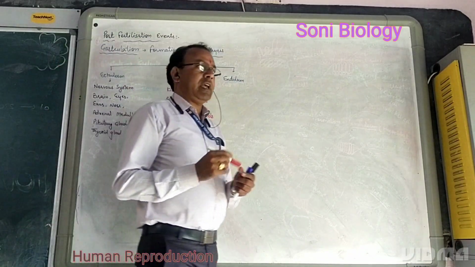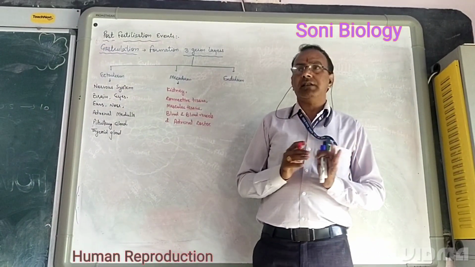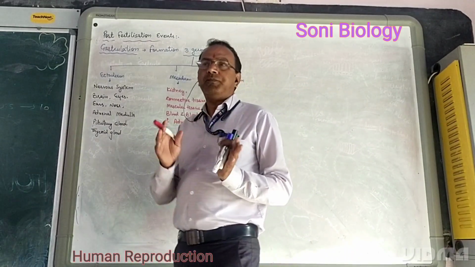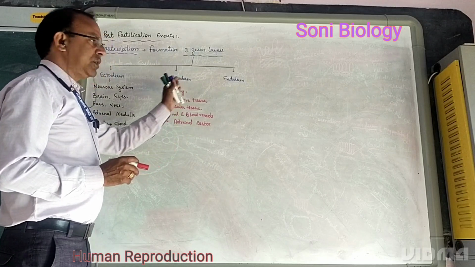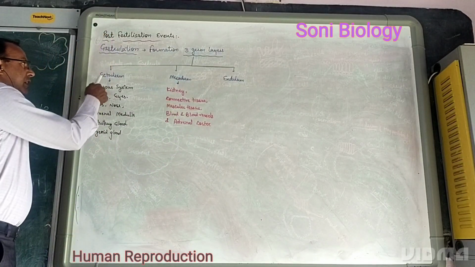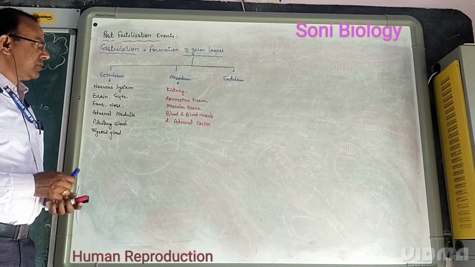Adrenal gland, which we have already discussed in class. Adrenal glands contain two parts: adrenal cortex and adrenal medulla. Adrenal cortex is produced by the mesoderm, and adrenal medulla is produced by the ectoderm.